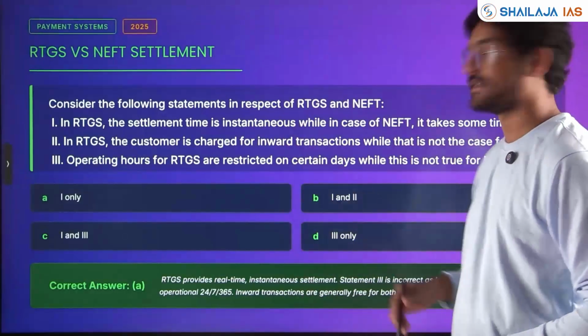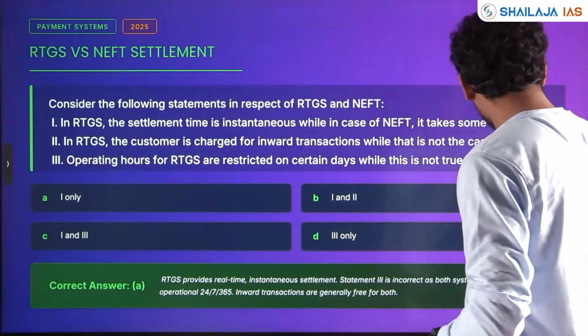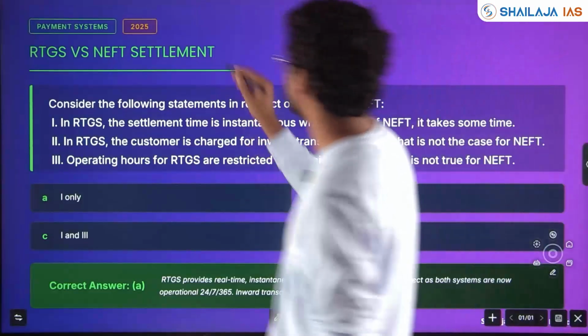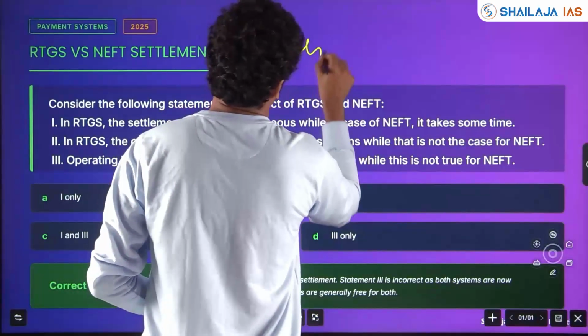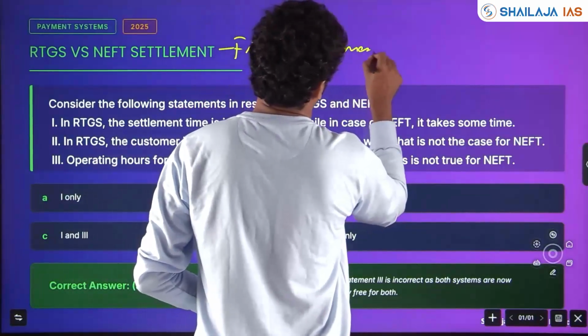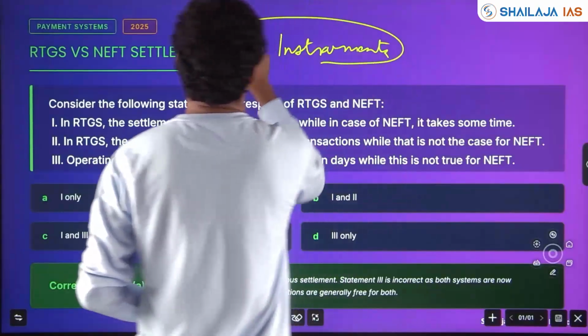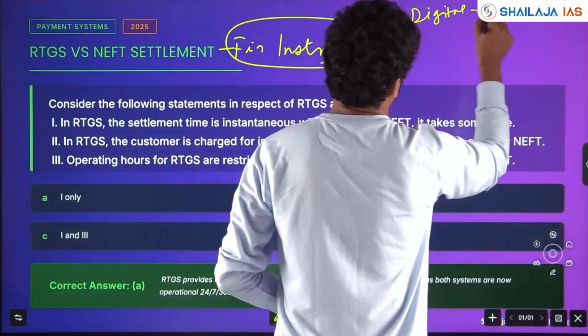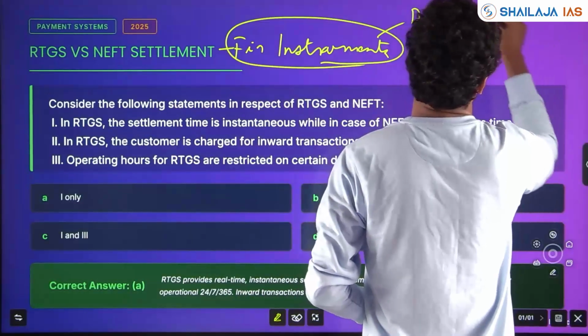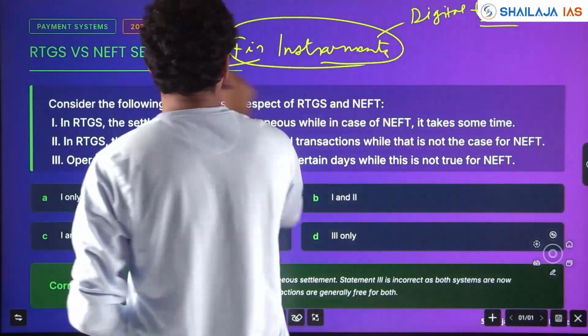RTGS versus NEFT settlement. All the financial instruments are very important. It might be digital, like UPI, and banking.